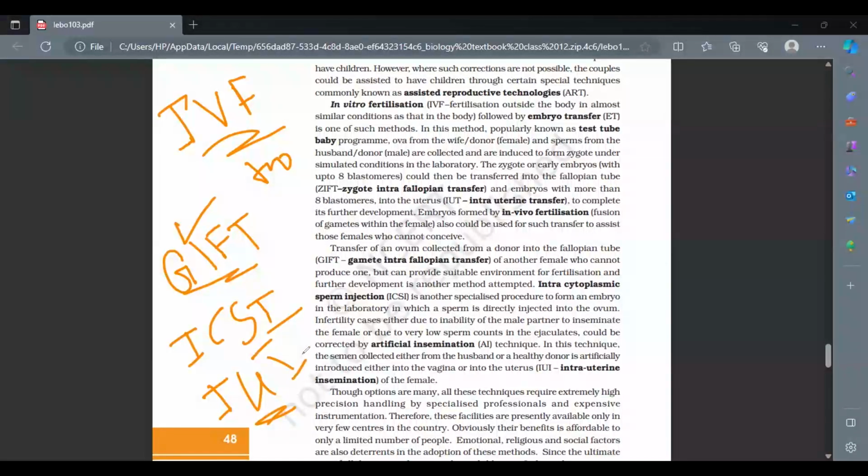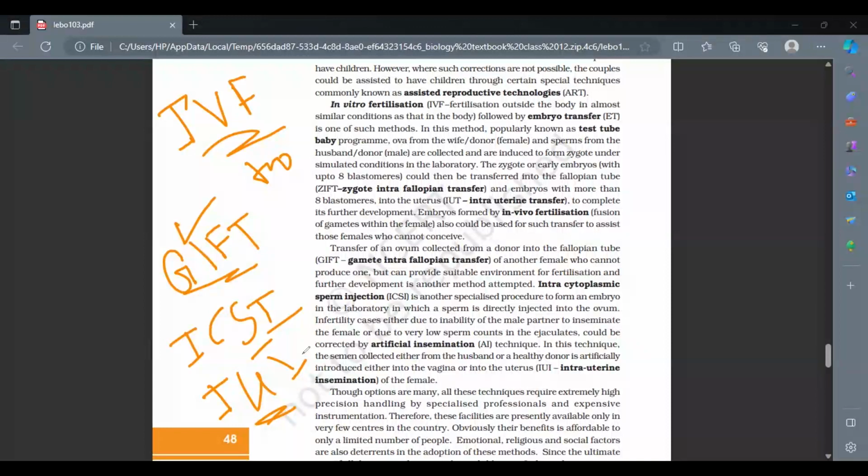Okay, so obviously things are not very much in detail in your course, but you should be knowing two things. You should be knowing obviously the full form, the complete name of all the techniques that are happening, and at the same time you should also be knowing about the conditions under which such types of methods are being used.